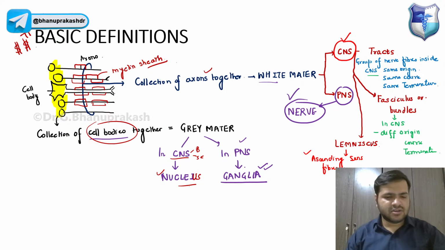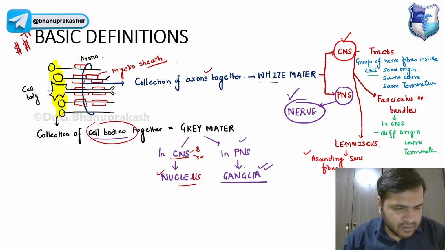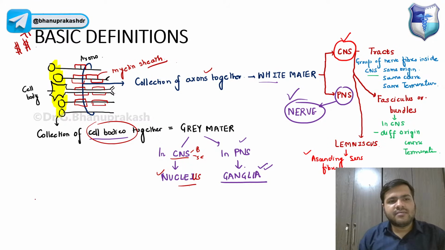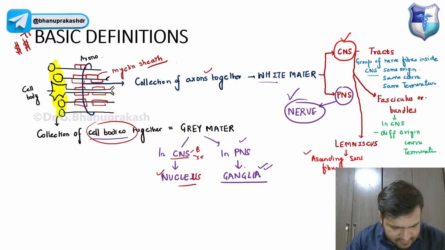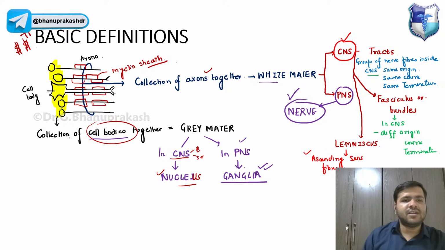Okay, two more definitions. Yes, Alnoor, Ankit, Afridi, Arpit, very good. Two more definitions I wanted to discuss over here.